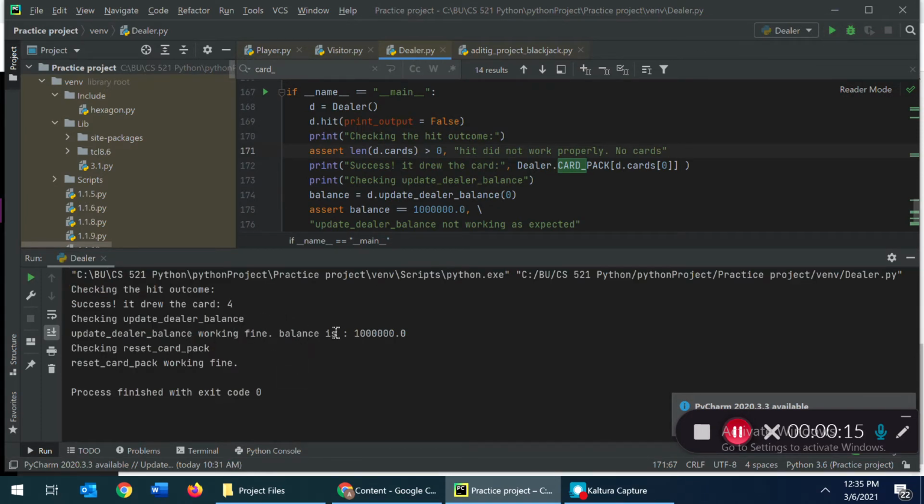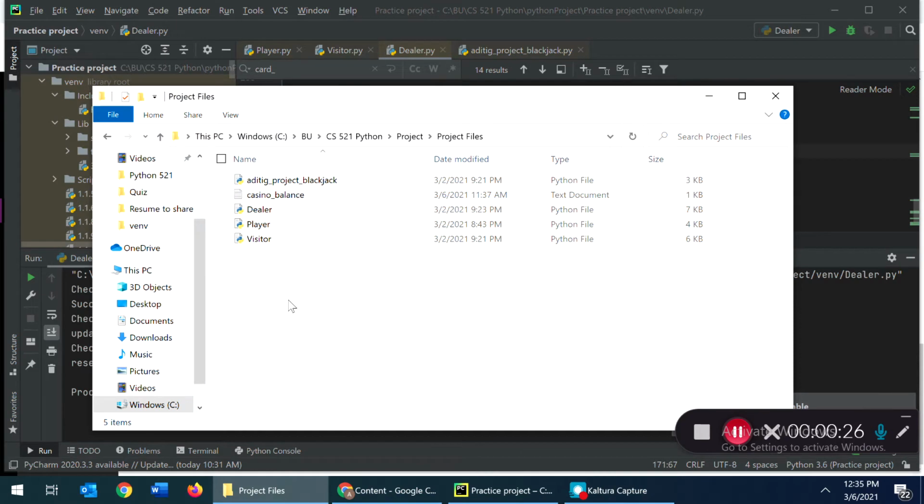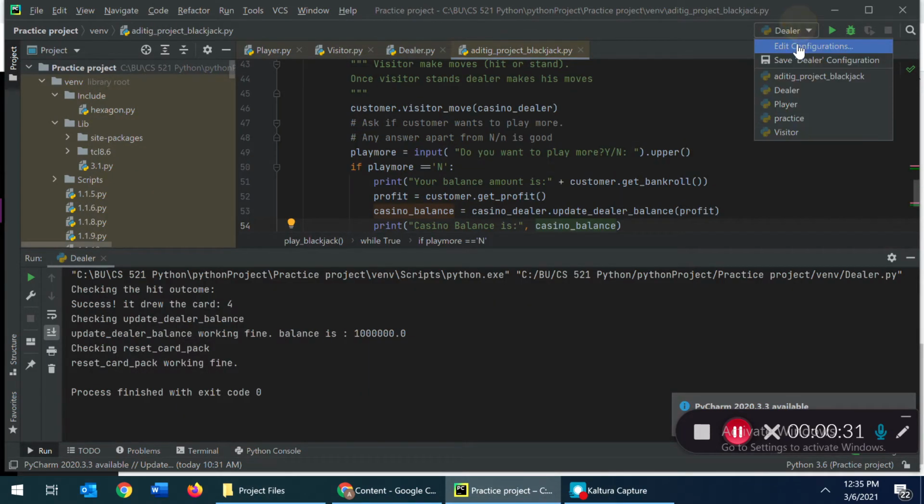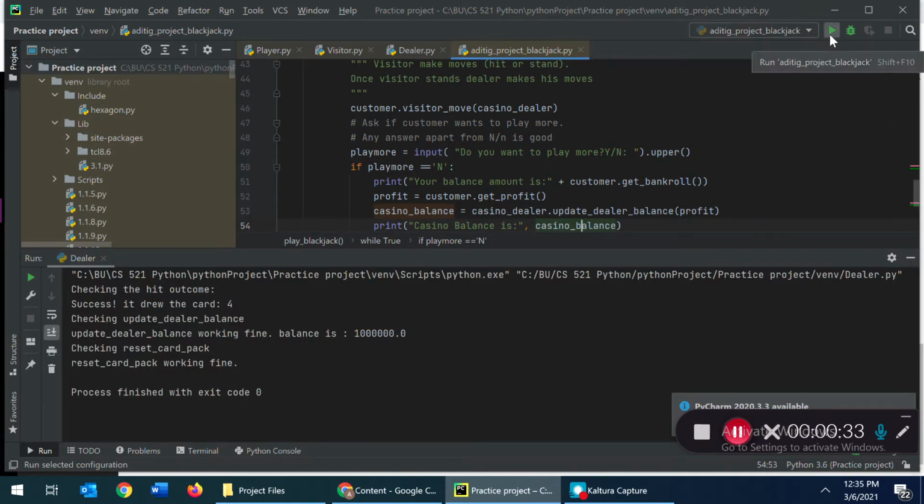Remember that the dealer class file has an assert which checks the money balance to 1 million. Now this balance will be changed once we play the game. Thus later on this assert will not work. To run this project, copy all files in one location and execute the Aditi G project Blackjack file, and this will start the game. Here is one demo of the game.